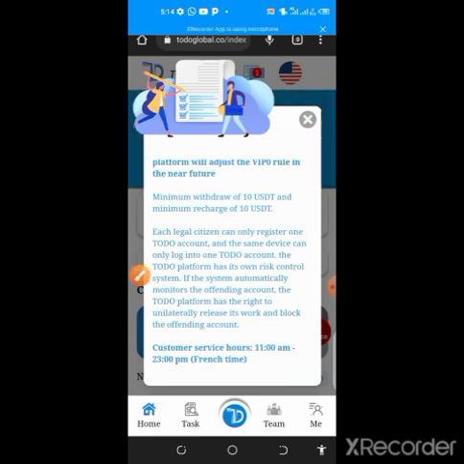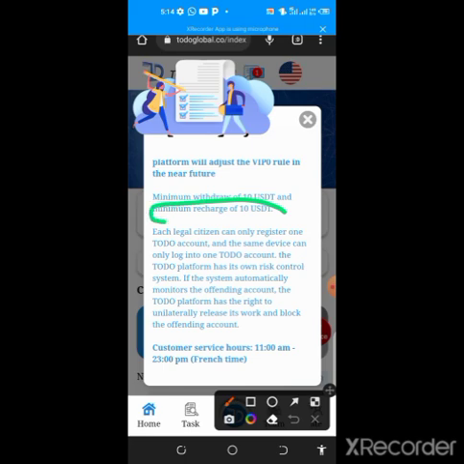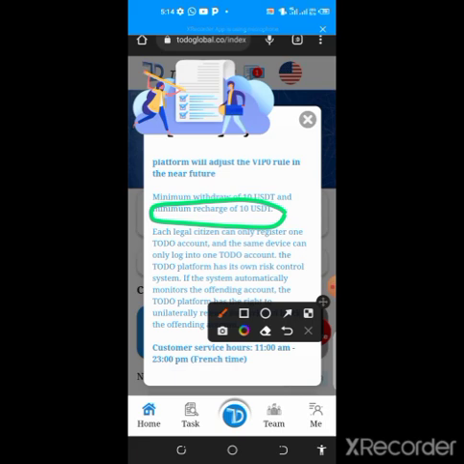Also, the minimum recharge here is $10, but there is no need to make a deposit, since there is an opportunity for you to keep earning and reach the minimum threshold. And also you can copy your referral link and share with your friends, so that you can earn team profits too, or team commission from the referral earnings.